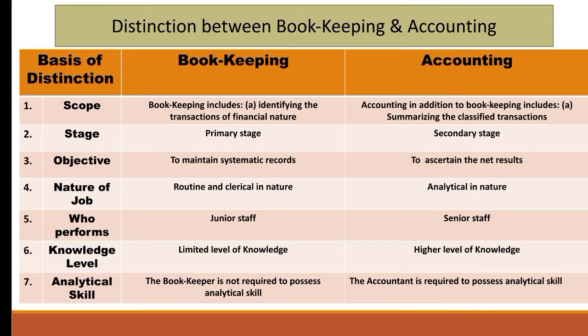Bookkeeping is routine and clerical in nature. It is done on a daily basis, whereas accounting is analytical in nature. Then, who performs? Junior staff performs the function of bookkeeping, whereas senior staff performs the function of accounting. The sixth point of difference is knowledge level. In bookkeeping, a limited level of knowledge is required by a person to perform this function, whereas accounting is performed by a person having a higher level of knowledge than that of a bookkeeper.